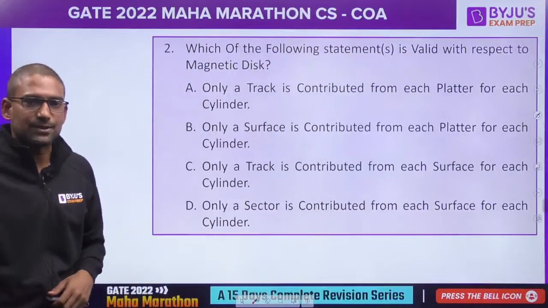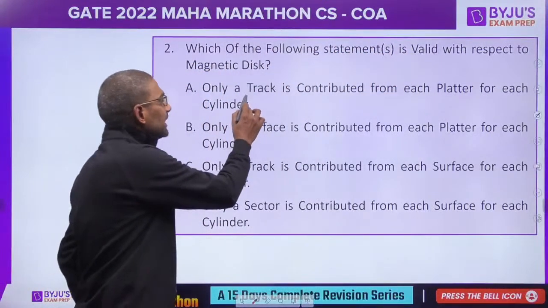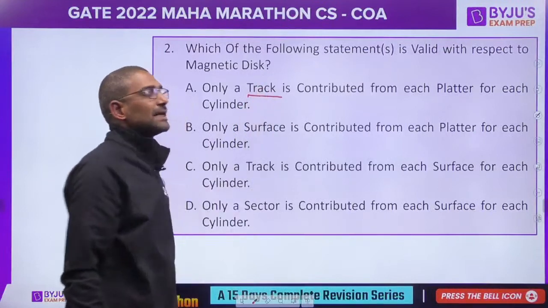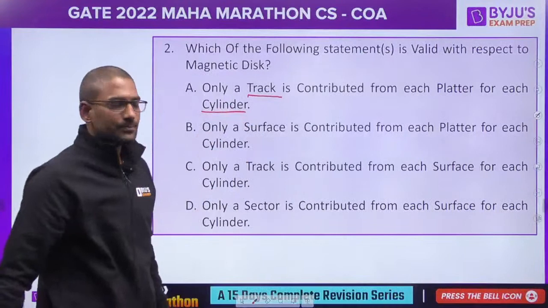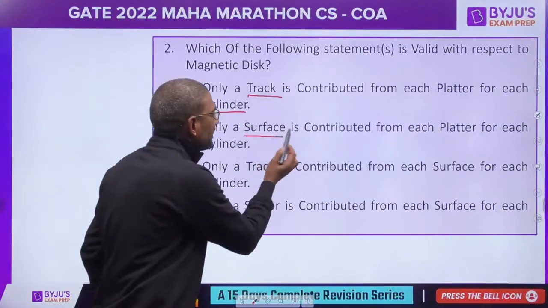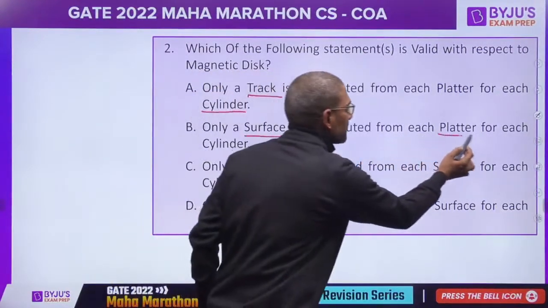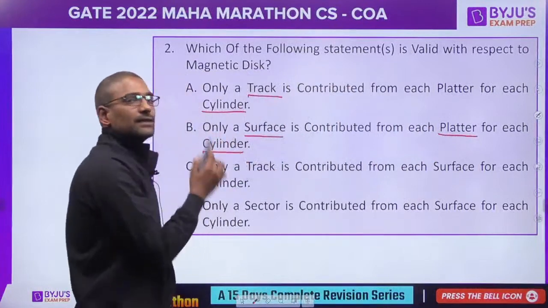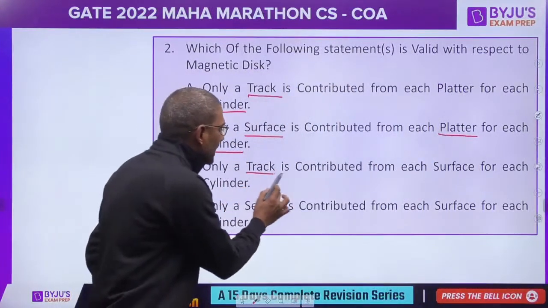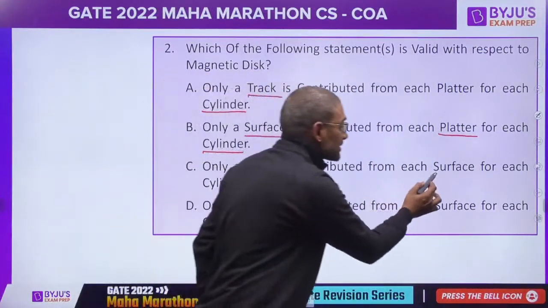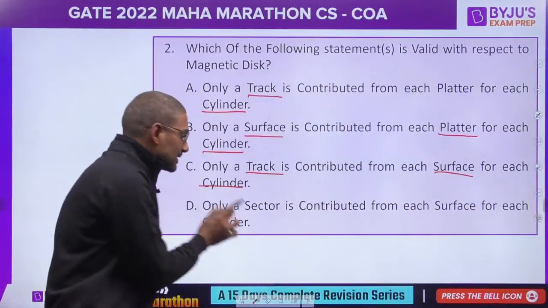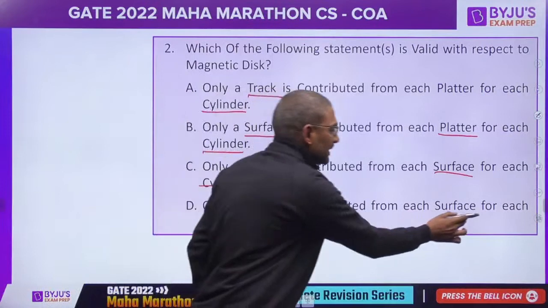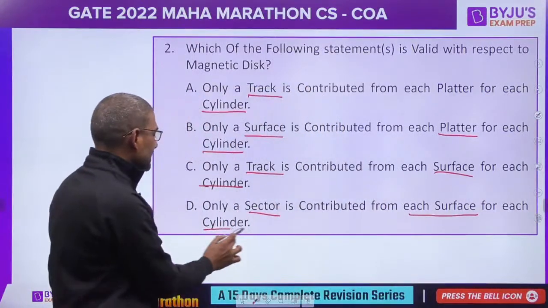Okay, so the question from secondary memory is here: which of the following statements are valid with respect to magnetic disk? Only a track is contributed for each platter for each cylinder. Only a surface is contributed for each platter for each cylinder. Only a track is contributed from each surface for each cylinder, or only a sector is contributed from each surface for each cylinder.